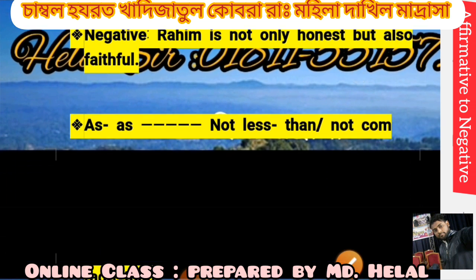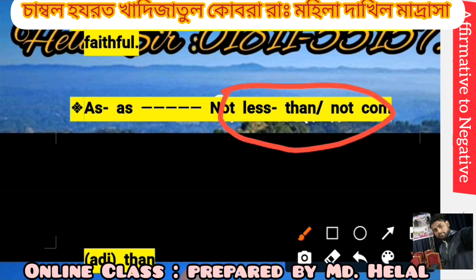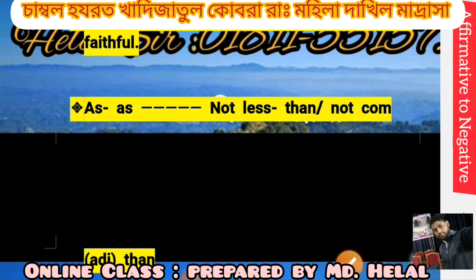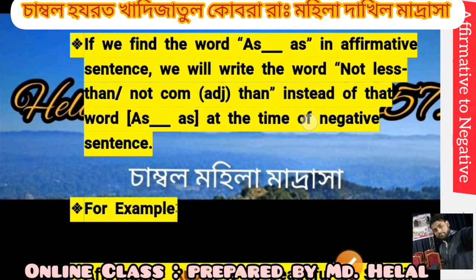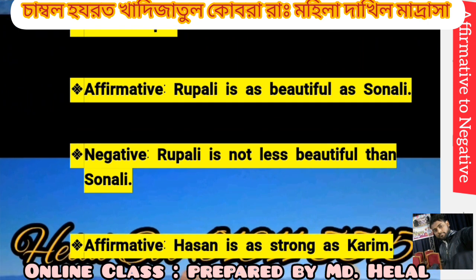We use "not less" or the comparative form of the adjective instead of "as... as". For example, Rufali is as beautiful as Shonali. Here, Rufali is not less beautiful than Shonali.